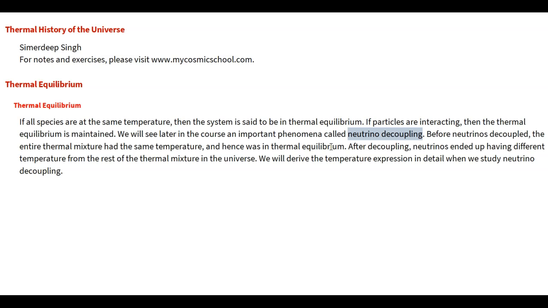So there will be two temperatures after neutrinos decouple. One is the temperature of neutrinos and the second is the temperature of the remaining thermal mixture. So the whole universe does not have one temperature but two different temperatures after neutrinos decouple. But before that, the entire universe has one temperature and the entire thermal mixture is said to be in thermal equilibrium.